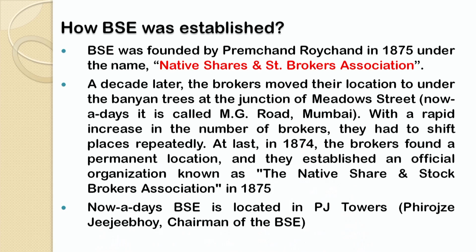But finally in 1875, that organization was recognized under the name Native Shares and Stock Brokers Association. And in this way, we can say that the American Civil War had a great impact upon the establishment of the Bombay Stock Exchange in our country.